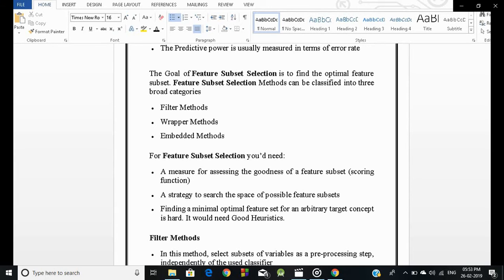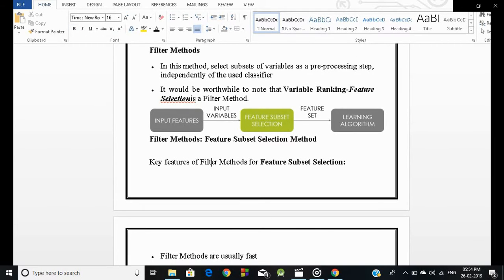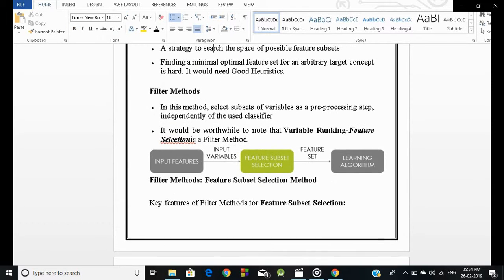The goal of feature subset selection is to find the optimal feature subset. Feature subset selection methods can be classified into three broad categories: filter methods, wrapper methods, and embedded methods. For feature subset selection, you would need a measure for assessing the goodness of a feature subset, that is, a scoring function, and a strategy to search the space of possible feature subsets. Finding a minimum optimal feature set for an arbitrary target concept is hard. It would need good heuristics.